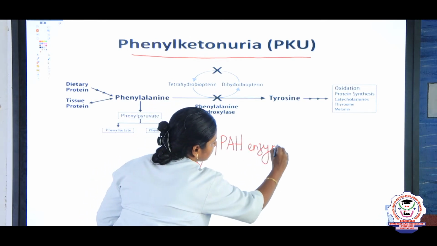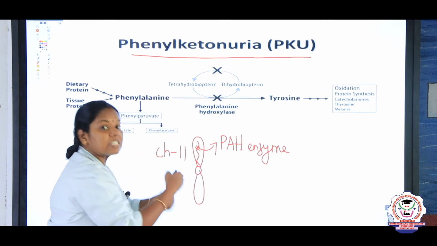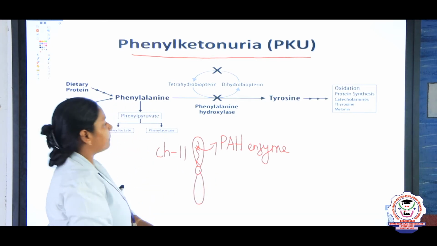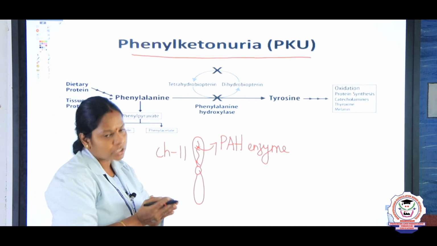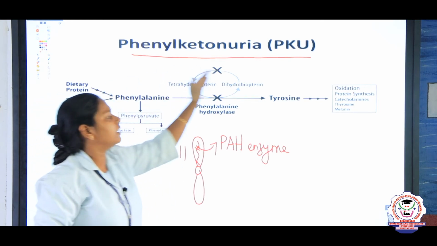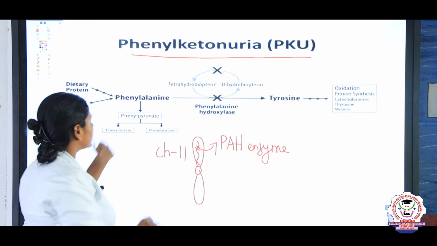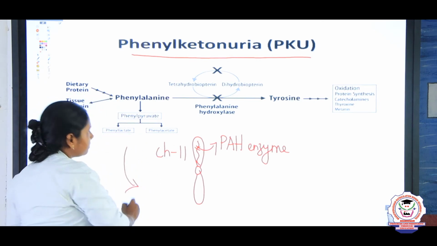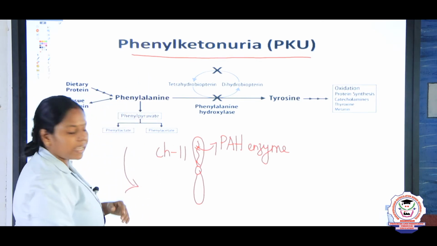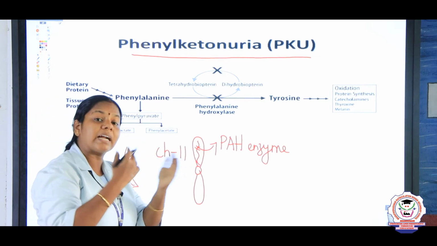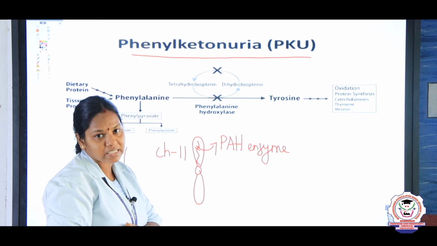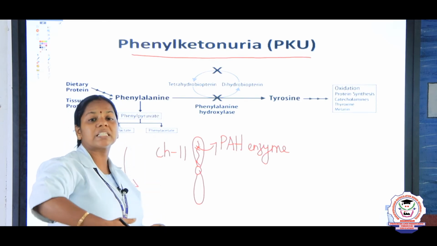If this gene is recessive, if it is not expressed, what happens? The phenylalanine mechanism is arrested, right? So the phenylalanine is not converted into tyrosine. So the symptoms of phenylketonuria are, what happens? This phenylalanine starts to get converted into phenyl pyruvic acid, and this phenyl pyruvate is expelled